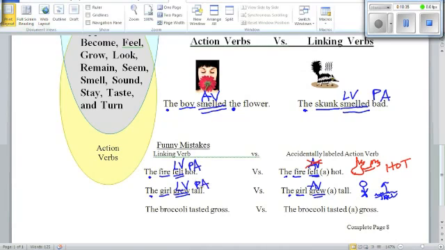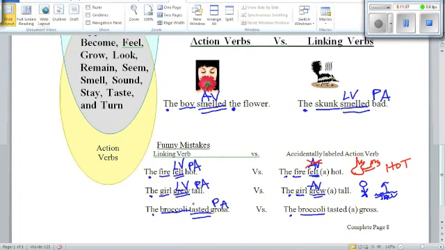Last one, the broccoli tasted gross. We know that the is our noun indicator and that broccoli is our subject. Now, we could pretty much figure out that gross is also a predicate adjective. I guess I like those because all my examples are those. And we can realize that gross is describing how the broccoli tasted.